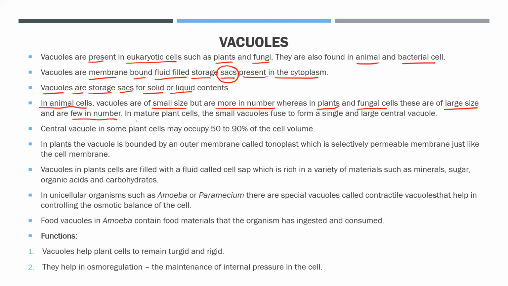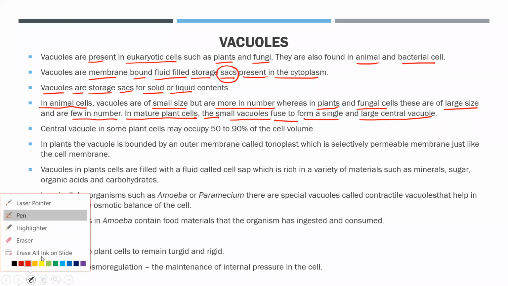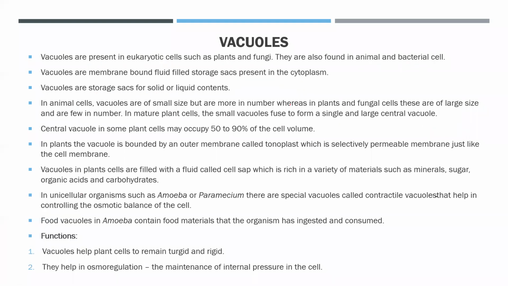Okay. But if we talk about a mature plant cell, the plant cell which is fully mature, then the small vacuoles, छोटे-छोटे जो vacuoles होते हैं, they basically fuse together to form a single and central large vacuole. This is a very, very important point, beta, that in mature plant cells, there is a single large central vacuole.